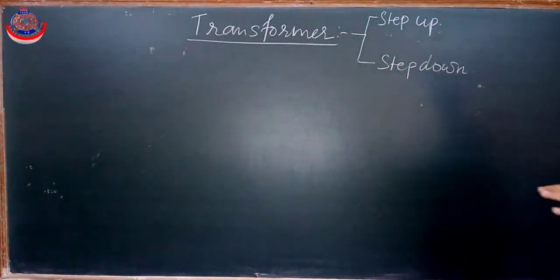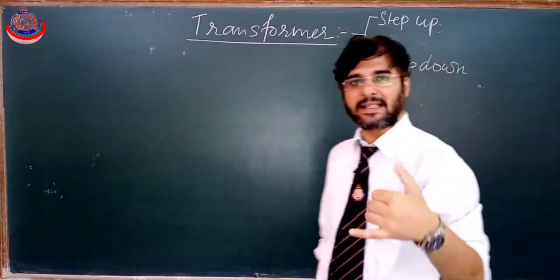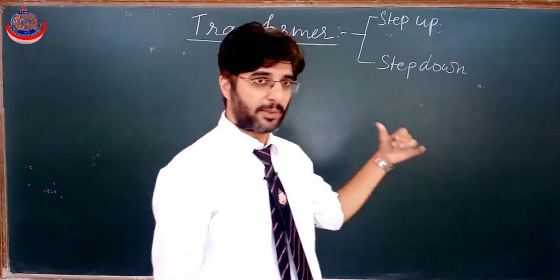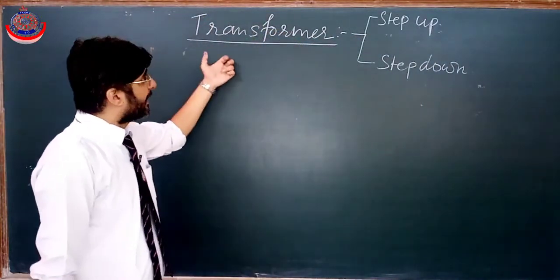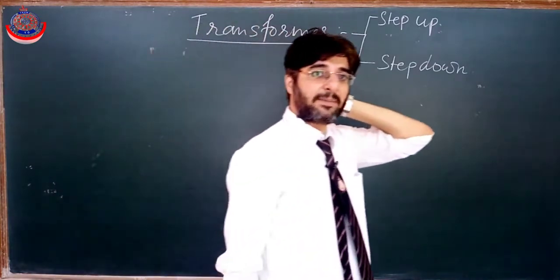Why does it happen that current is increased, or one thing is increased and another thing is decreased? This we will come to know later on. So transformers are of two types, step up and step down.